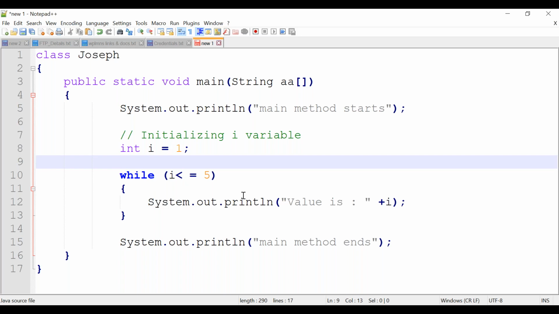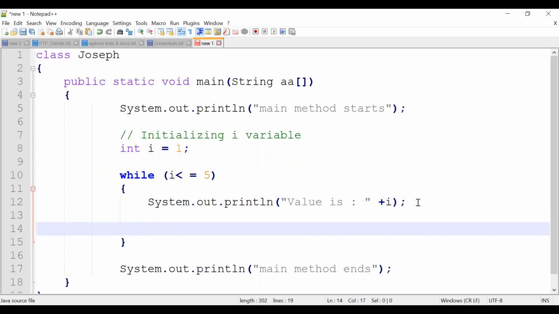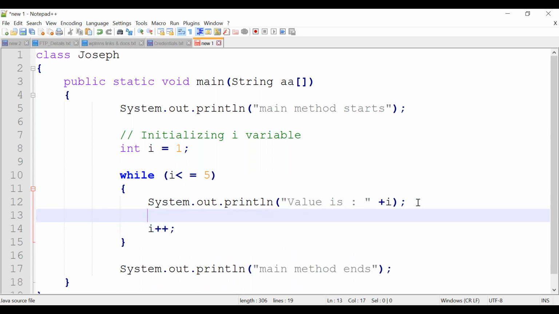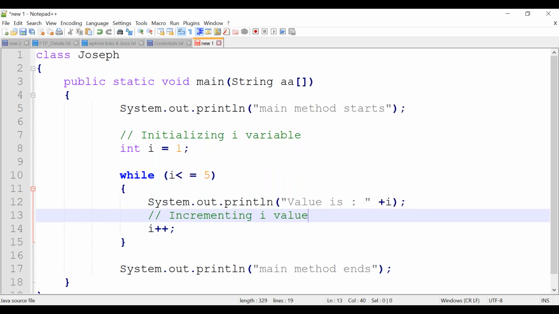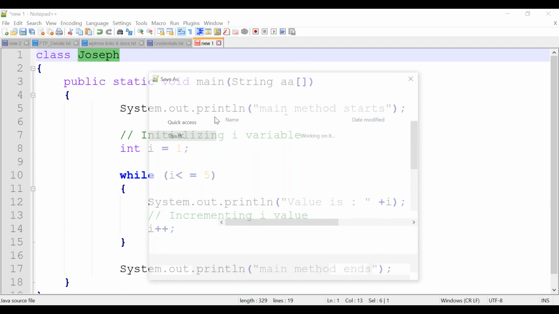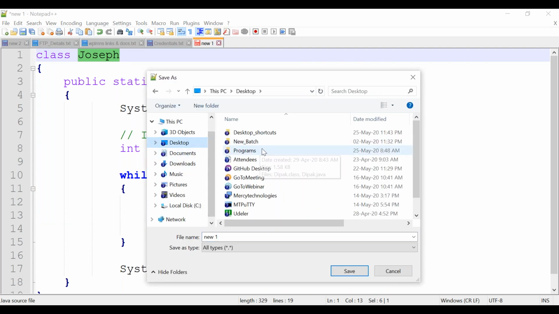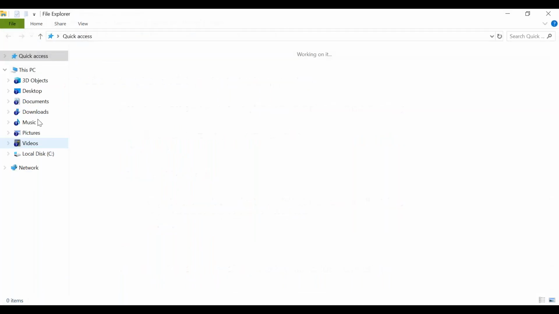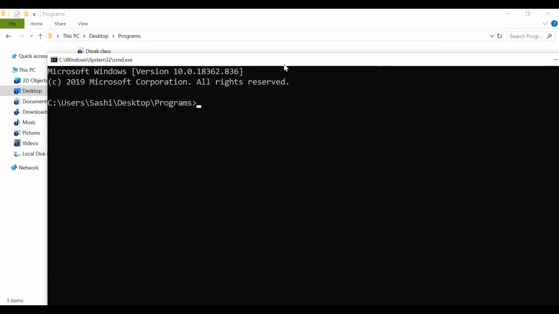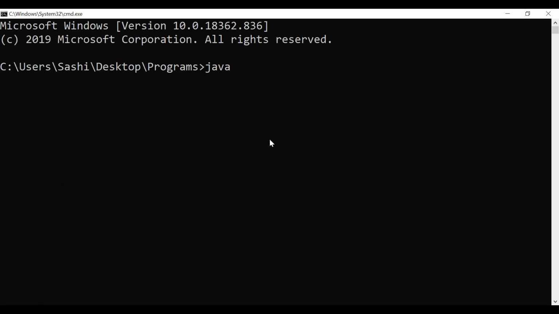See, this is what I am doing. After doing everything, again I am incrementing the i value, i++. After doing those things, we are incrementing the i value, correct? So let's run this program. Joseph.java. Let's open command prompt from here. javac